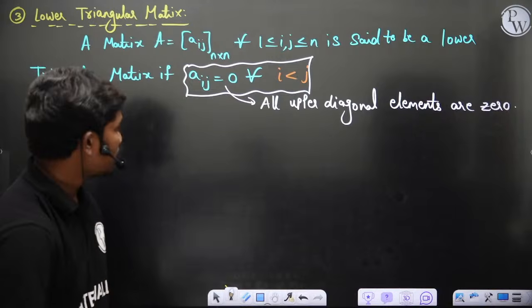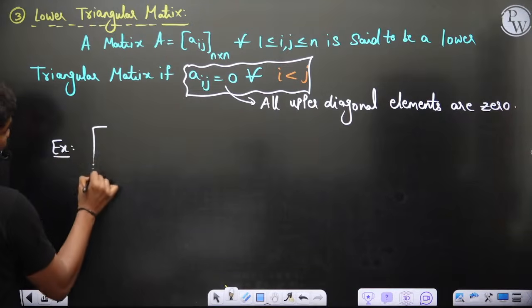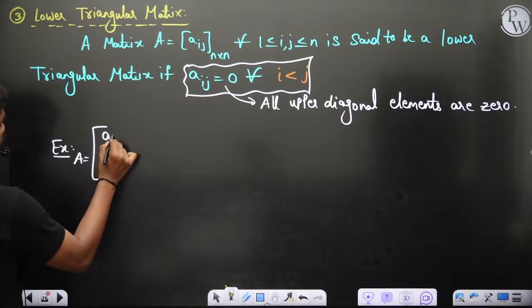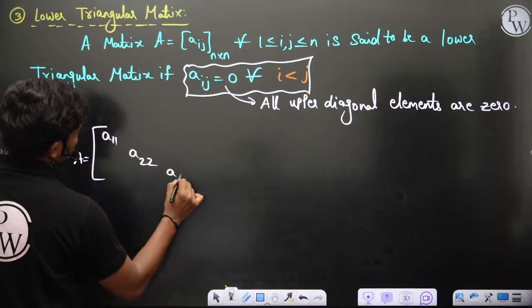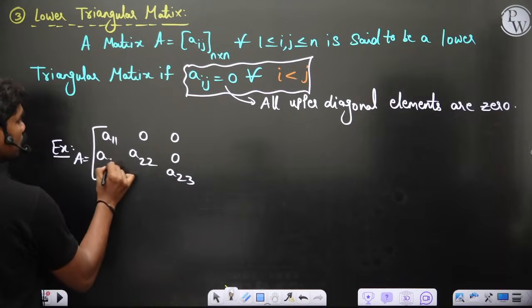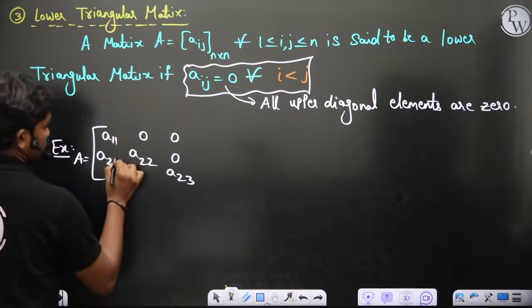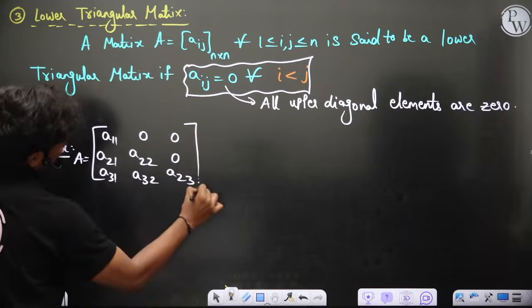Got it? Clear? If you want to look at an example, take A11, A22, A23, then all the elements in the upper triangle should be 0, and this is what you have here.